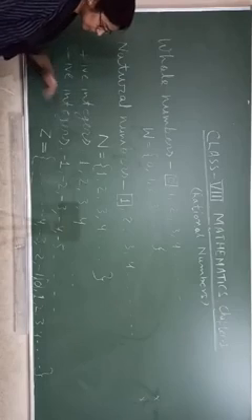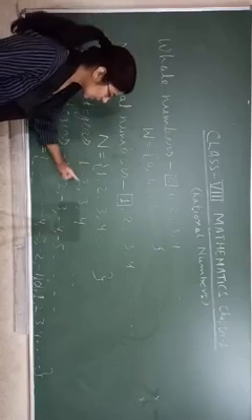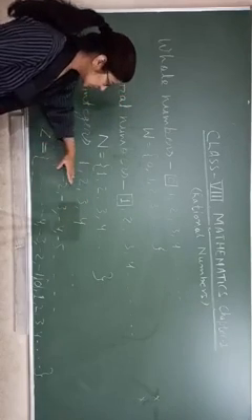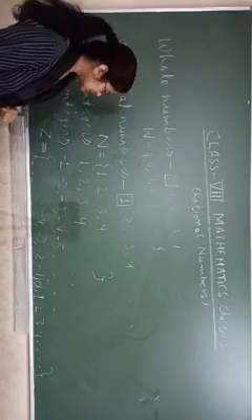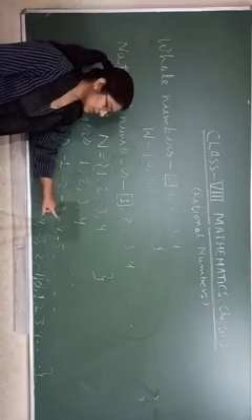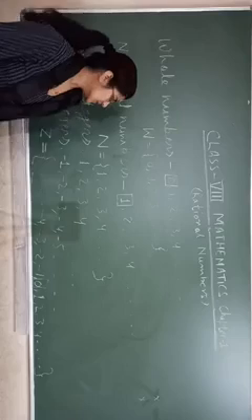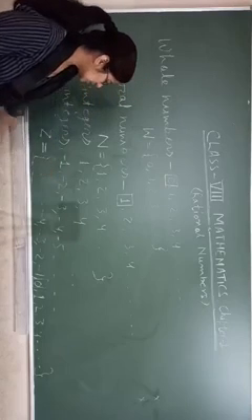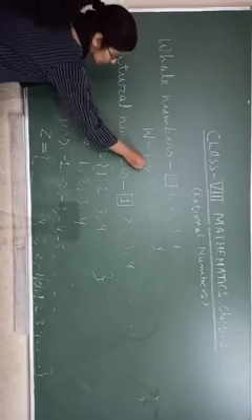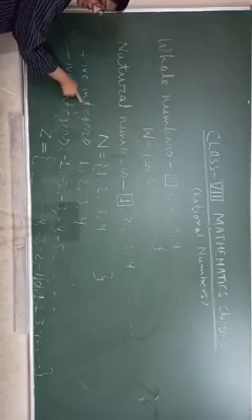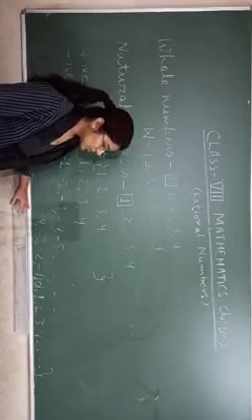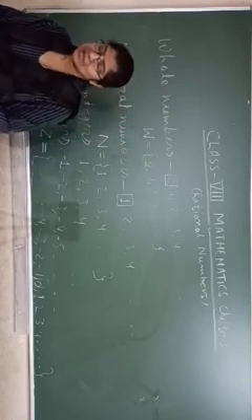And positive integers 1, 2, 3, 4. No sign, so it means these are positive integers. You can say natural numbers are positive integers. And here with minus sign, minus 1, minus 2, minus 3, minus 4, minus 5, and so on. So these are negative integers. But the set of integers contains 0, all positive integers, and all negative integers. So in set form we will write this one like that.